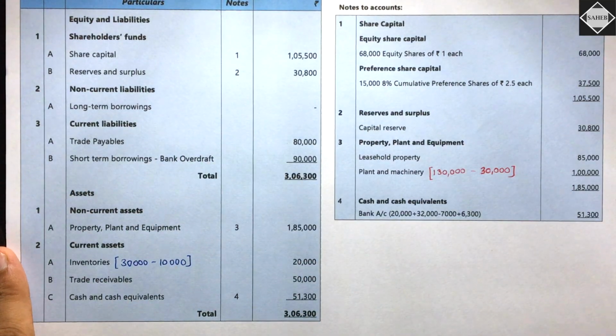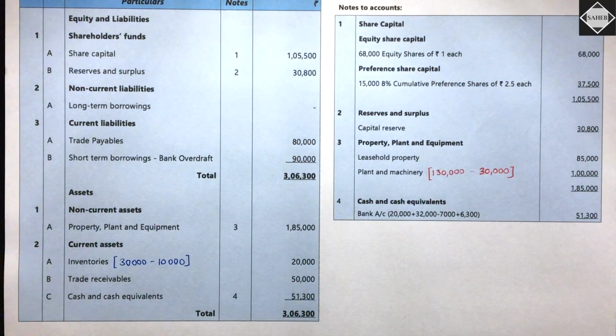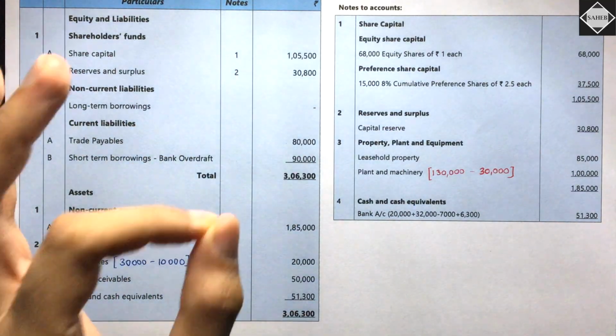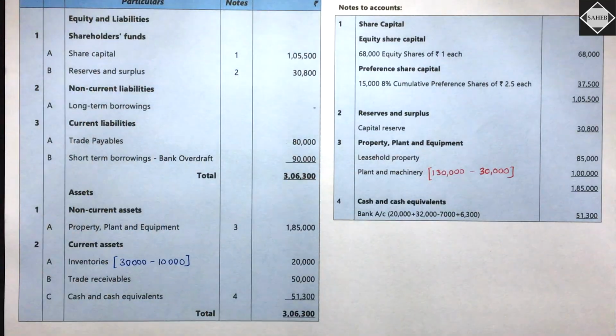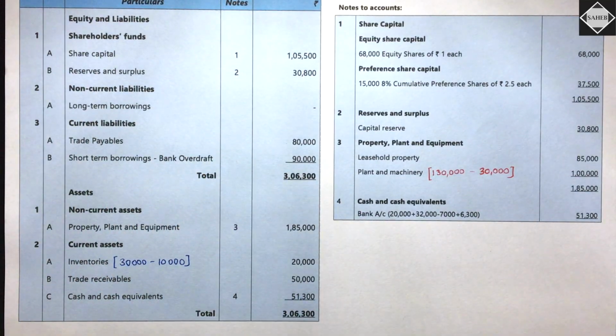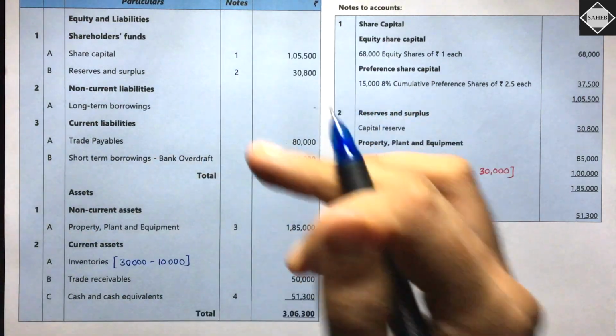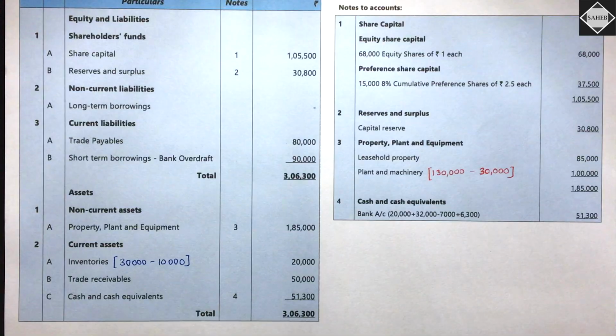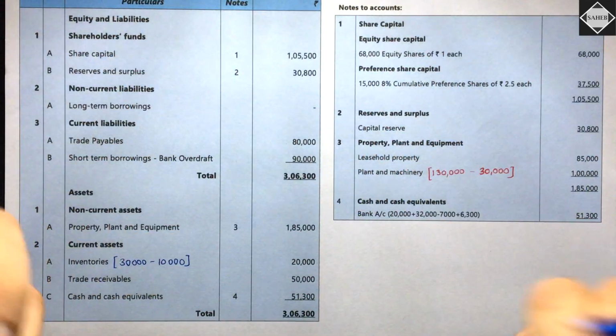Let's just talk about that bank overdraft adjustment. Whenever the question is silent, sometimes the question gives you an instruction that you have to pay the bank overdraft. At that time we make the payment, we make the entry: bank overdraft account debit to bank. We pass the entry, 90,000 payment we make, isn't it? Like how we pay the bank loan, that entry we pass.